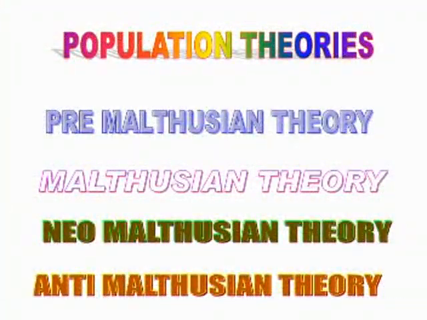Based upon that, all the theories are classified. So that much importance this theory has. Based upon that base year, all the theories are classified into 4 groups. One is pre-Malthusian theory, second is Malthusian theories, third is neo-Malthusian theories, and finally the fourth one is anti-Malthusian theories.